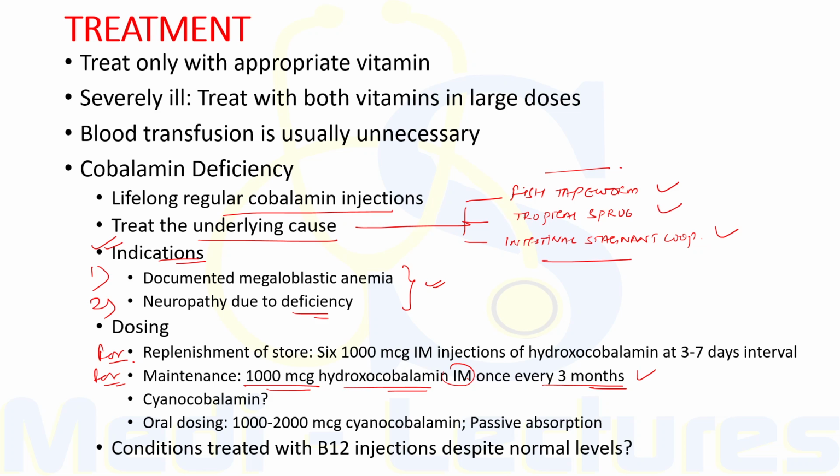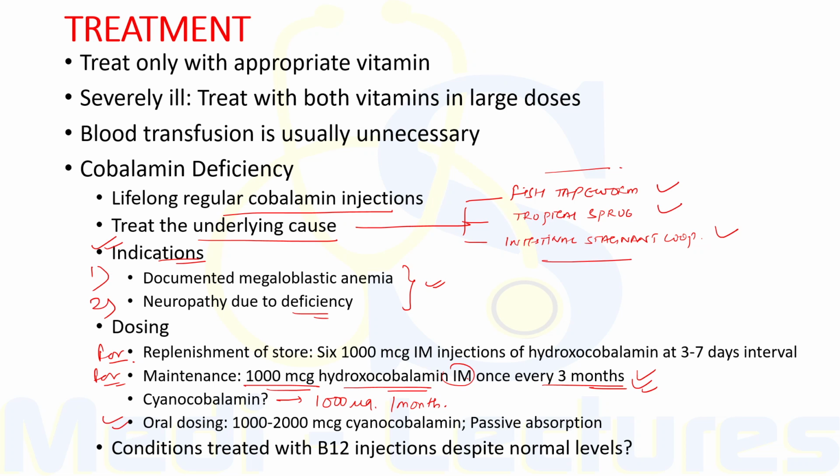If we are using cyanocobalamin, since it has poor retention, protocols generally use higher and more frequent doses. For example, for cyanocobalamin, 1000 microgram per month is given for maintenance, in contrast to 3 monthly dosing of hydroxycobalamin. Now can we use an oral dose for therapy?